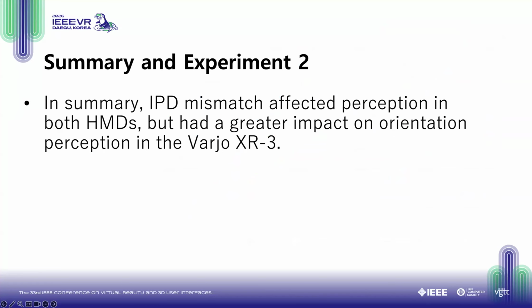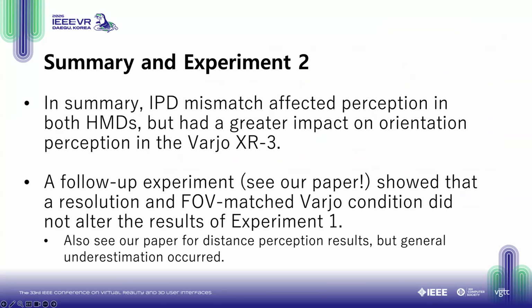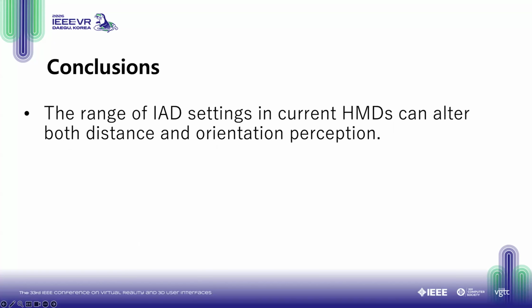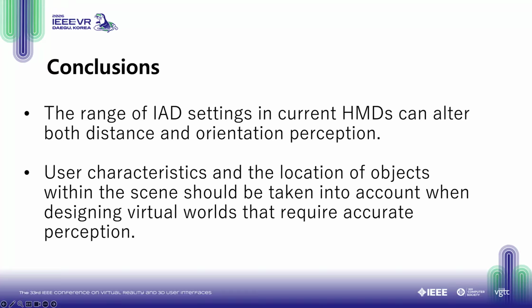If you go to our paper, you will see that we ran a follow-up experiment where we checked that our results were not due to the difference in field of view or resolution of the Vario. We also show in our paper that distance perception was generally underestimated, as has been shown in prior work. To conclude, we believe that the range of IAD settings in current HMDs affects both distance and orientation perception in action space. These findings suggest that user characteristics and the location of objects presented within a scene need to be taken into account when designing virtual worlds that require accurate perception for all users.